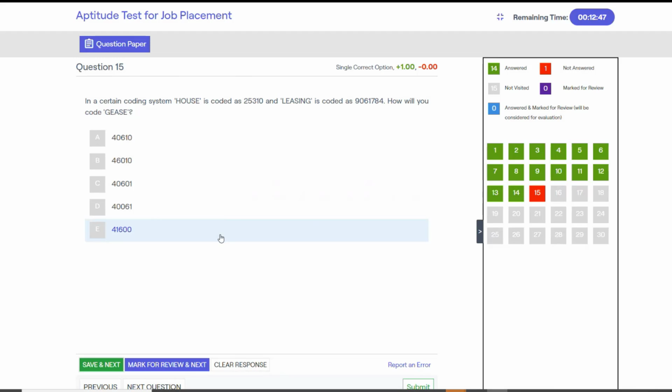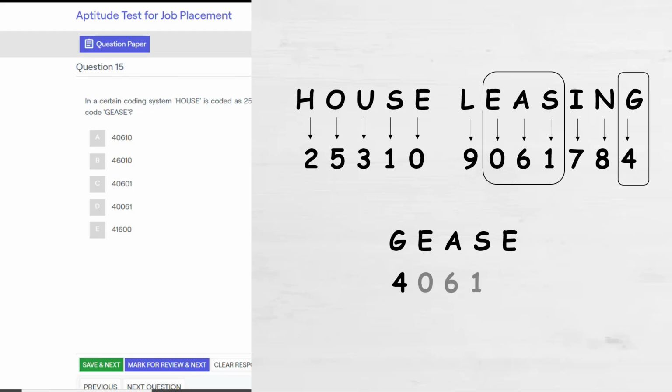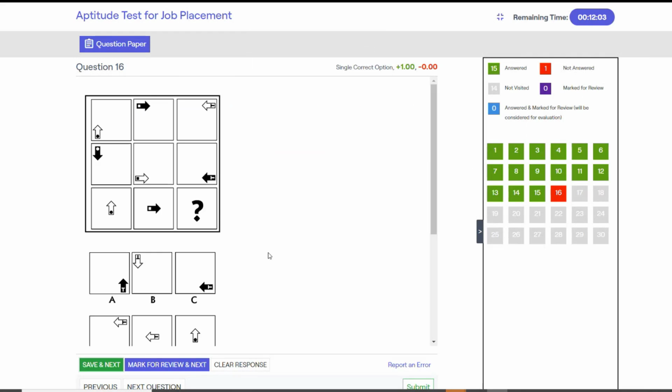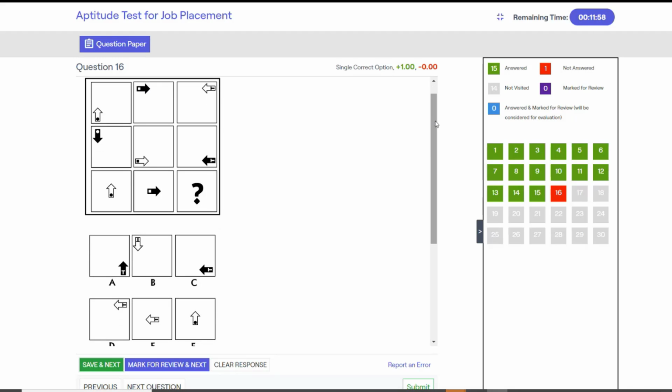In a certain coding system, house is coded as 25310 and leasing is coded as 9061784. How will you code geese? It's simple. G is 4, then EAS have values 061 and E is 0. So it's option A, 40610.